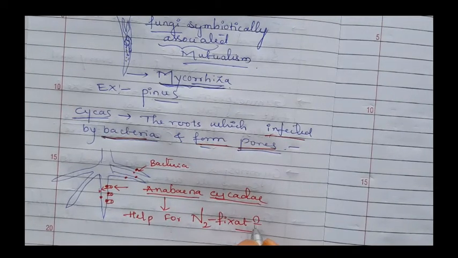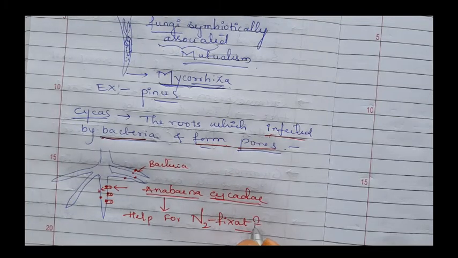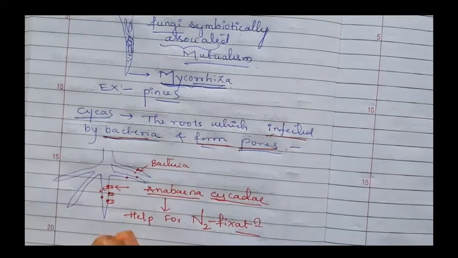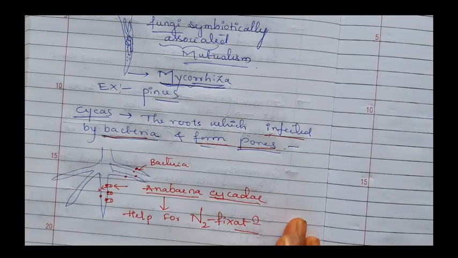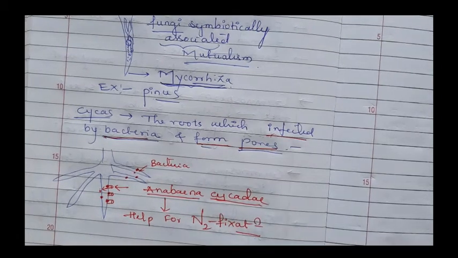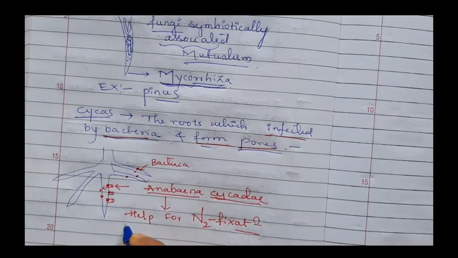These roots later become branched. After the entry of Anabaena cycadae, they undergo certain divisions and become multi-layered. Those roots are known as coralloid roots.